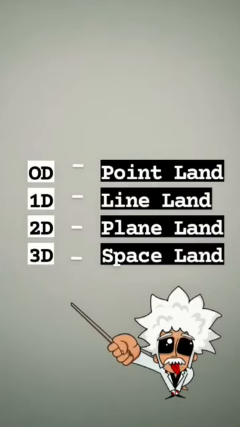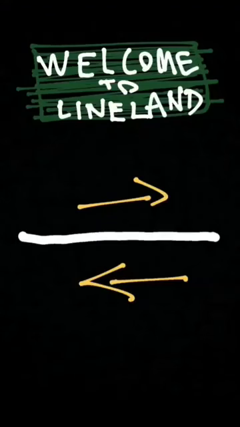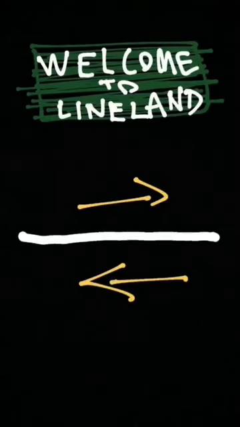Okay, now for the demonstration, let's imagine there are 4 kinds of land. And they are 0D land, which is point land, 1D land, which is line land, 2D land, in other words, plane land, and 3D land, which is space land. Now, in line land, there are only lines. There is right and left, but no up and down or back and forth.